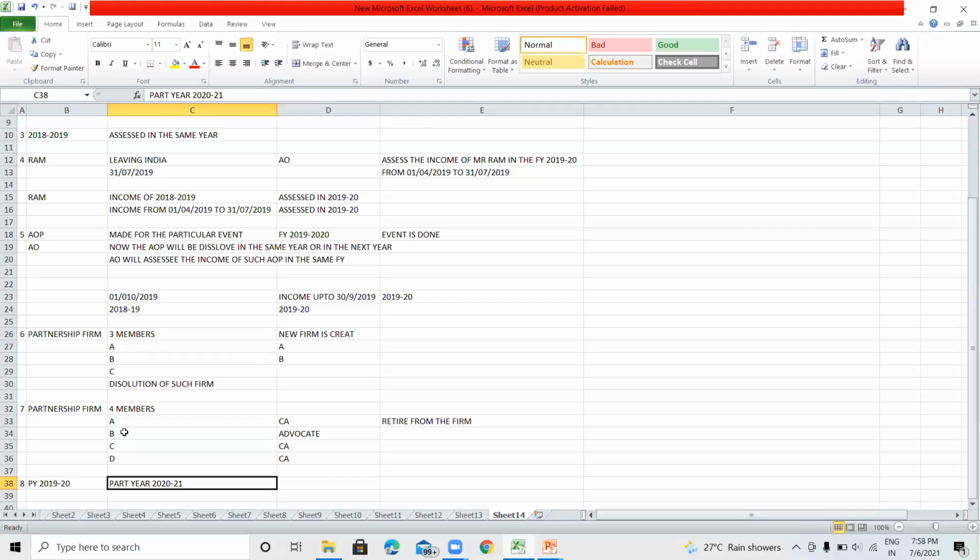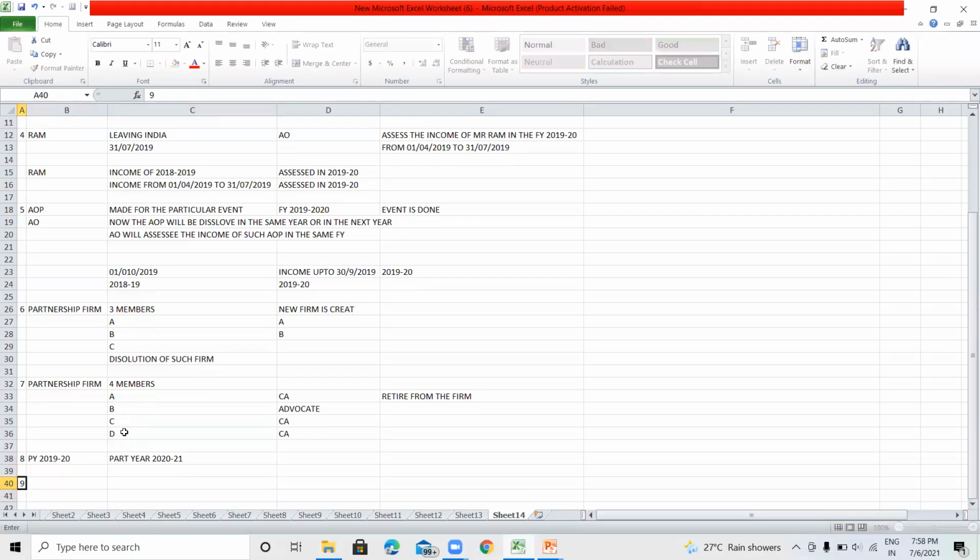For example, there is a business named ABC Limited. Such ABC Limited discontinued its business in the financial year 2019-20. In 2019-20, ABC Limited discontinued or closed the business activity.